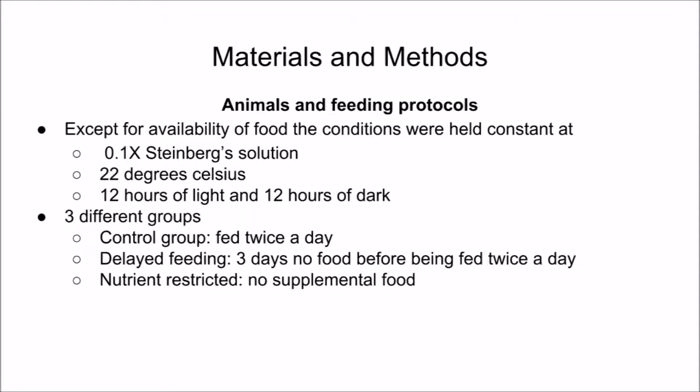The rest were divided into 3 groups of about 80. Group 1, the control, were fed twice a day. Group 2 were the nutrient-restricted group and had no food. Group 3 were the delayed feeding. The delayed feeding tadpoles were not fed for 3 days, but after this time they were fed twice a day. Tadpoles were fed 500 microliters of 30% slurry of Xenopus Express tadpole food. Once a day for 10 days, 6 to 11 tadpoles from each group were euthanized and fixed. The experiment was then repeated, but the delayed feeding group was not fed for 7 to 13 days.